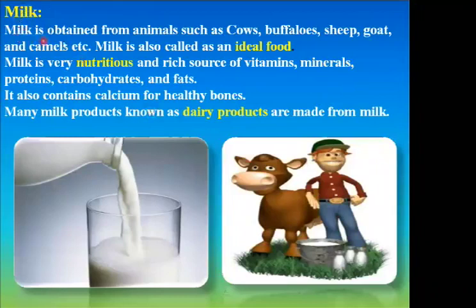Next, milk. Milk is obtained from animals such as cow, buffalo, sheep, goat, camel, etc. You can obtain it from donkey also. Milk is also called an ideal food. An ideal food is one which contains a lot of nutritious value. Milk is very nutritious and a rich source of vitamins, minerals, protein, carbohydrates and fats. So in milk, the nutritional value is very high.